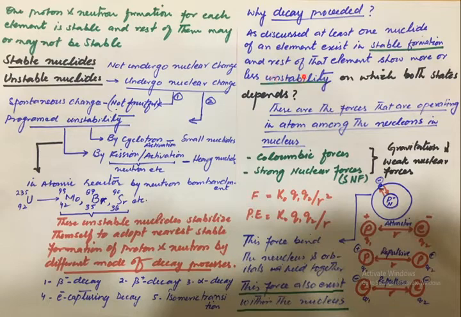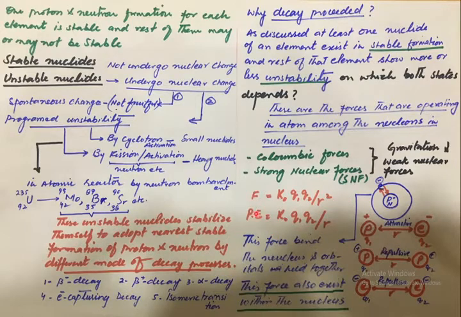There are two main kinds of forces inside the nucleus and in the atom. One is the Coulombic force and the other is the strong nuclear force. The Coulombic force actually exists between protons and outer orbitals as well as inside the nucleus. But strong nuclear forces only exist in the nucleus, between protons and between neutrons. So these are the strong nuclear forces. These are two of the four naturally existing forces; the other two are the gravitational force and the weak nuclear force.